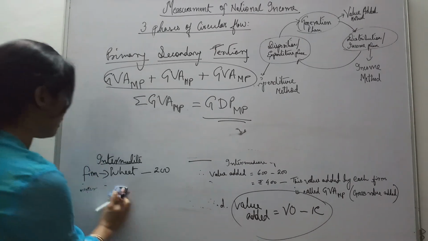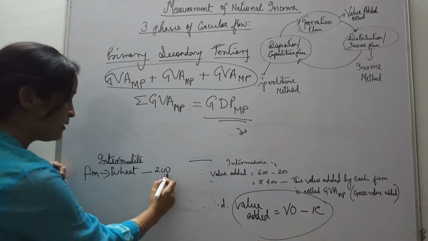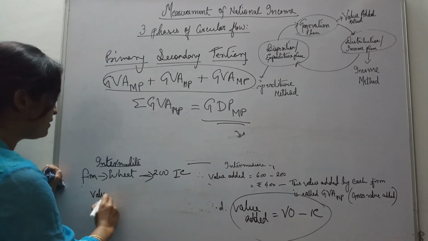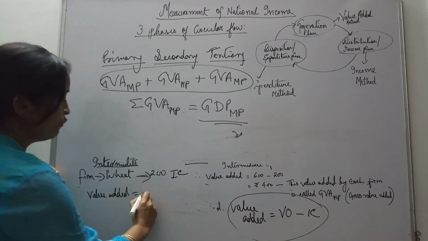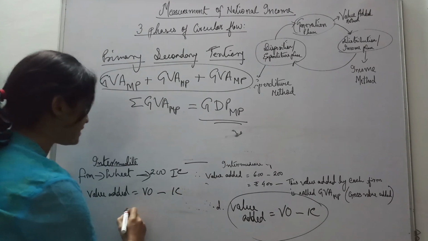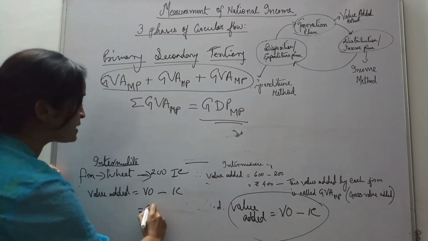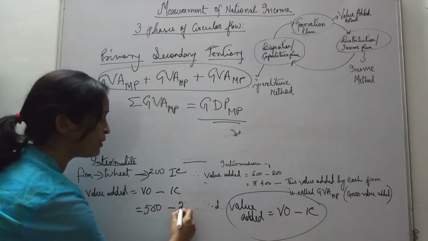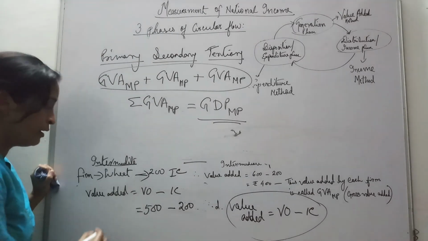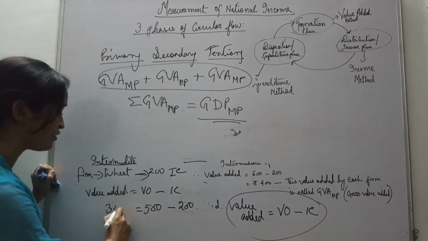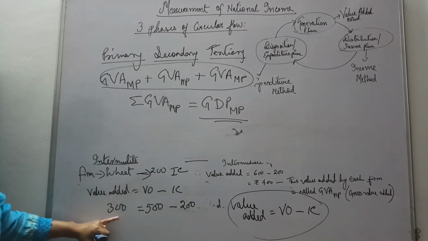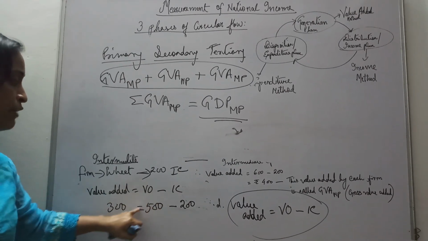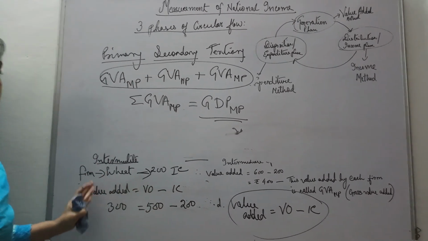Alright, I am making a wrong explanation here, just a minute. In this example, suppose I give you that the wheat is 200. This is his raw material or intermediate consumption. So what is the value added? Value added is value of output minus intermediate consumption. Let's say the value of output is he is selling the bread for 500. And we know that his intermediate raw material expenditure was 200. So how much has he added? He has just added 300 extra. Yes, he has added 300 to this 200 and he is selling his bread for 500. So this is called value added.